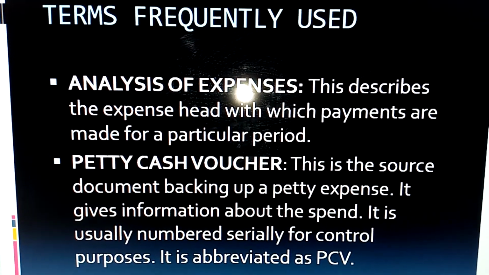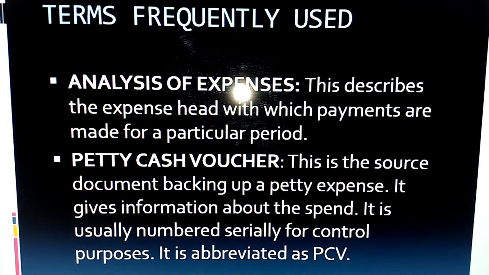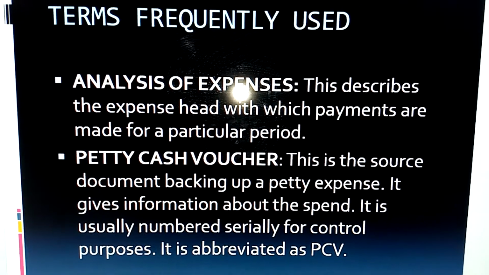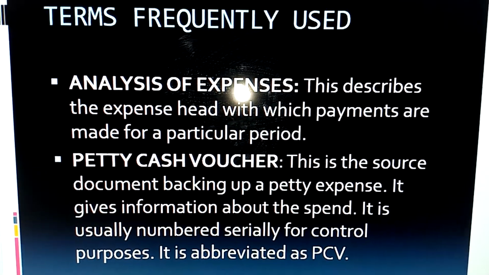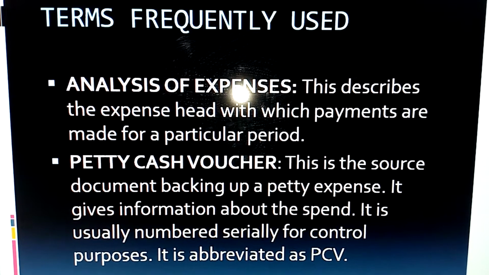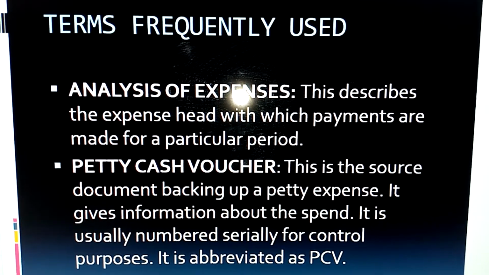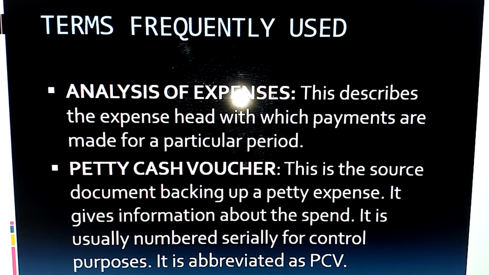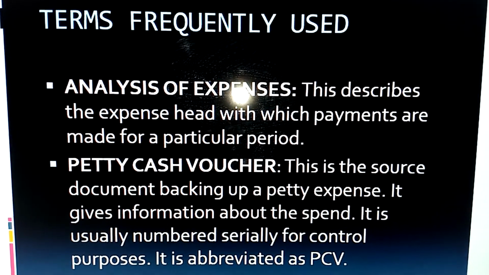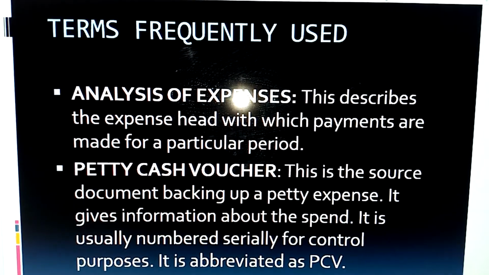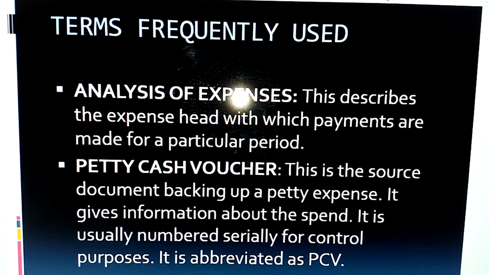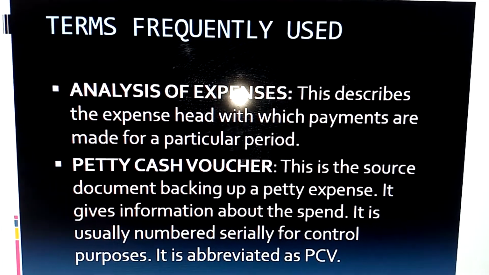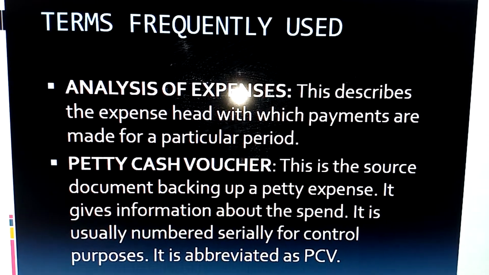The petty cash voucher is a source document that backs up petty expenses. Before the petty cashier pays a particular expense, he or she must have the petty voucher filled accordingly. The petty voucher will show the date of the expenses, the person that the money is paid to, and the purpose of the spend. So basically, the petty cash voucher gives information about a particular spend.